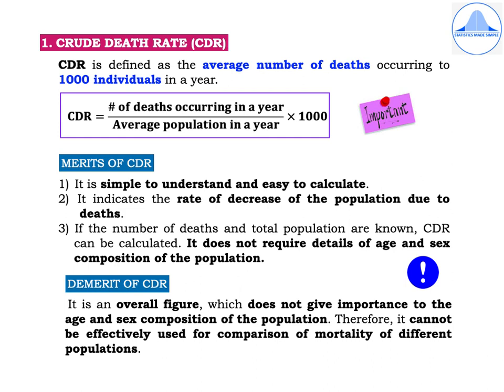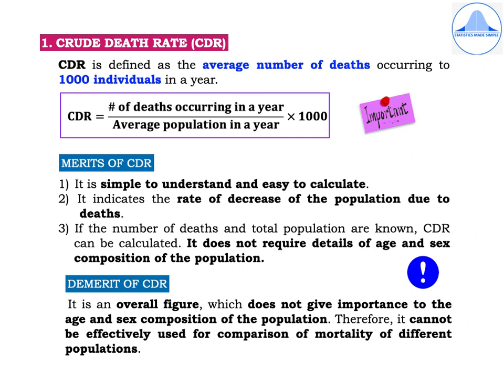Let us start with the crude death rate, which is CDR. CDR is defined as the average number of deaths occurring to 1,000 individuals in a year. And the formula is CDR is equal to number of deaths occurring in a year divided by average population in a year into 1,000. So when you're asked to define the crude death rate, it has to be written in words and you can also write the formula. And please keep in mind that don't use any short forms while writing the formula. Please write the entire sentence.